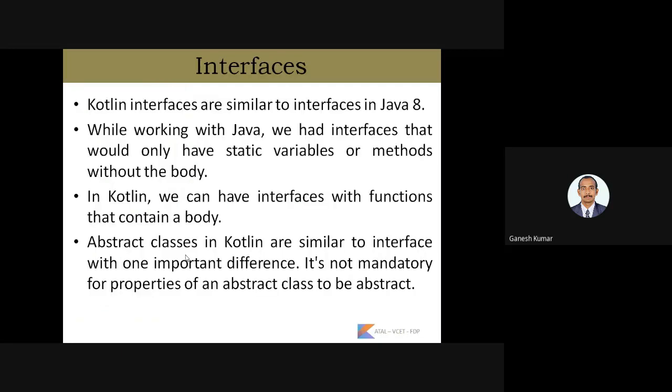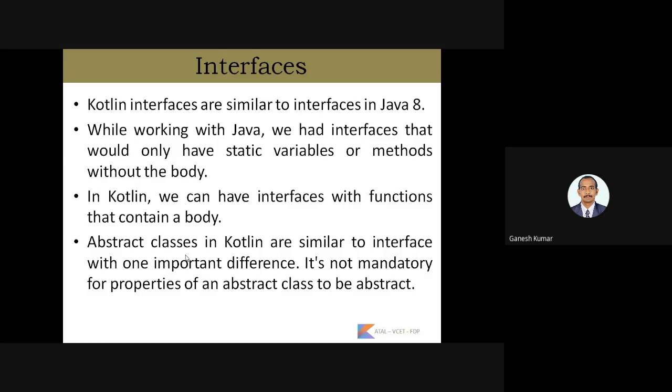So next one, Kotlin interface. As I said earlier, interfaces are similar to what we already read in Java. For achieving multiple inheritance, we are supposed to use the interface concept in Java. Similarly, here Kotlin interfaces are used for the same. The interface has static variables and methods without a body. We can also have interfaces with functions that contain a body.